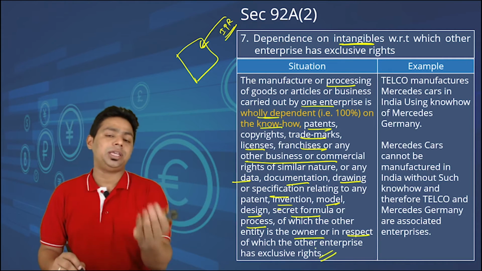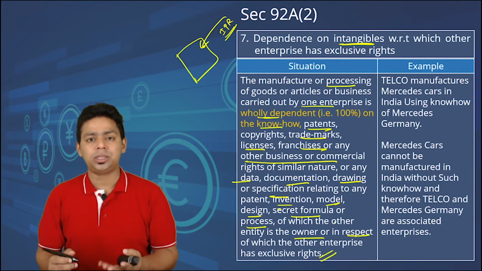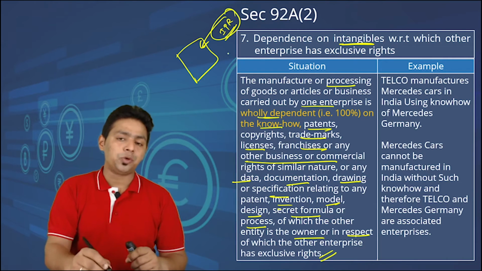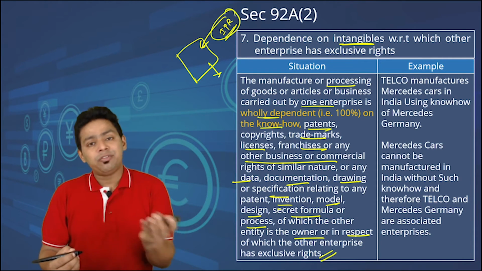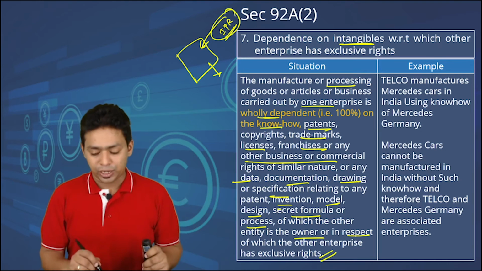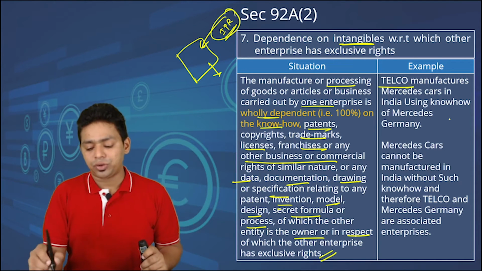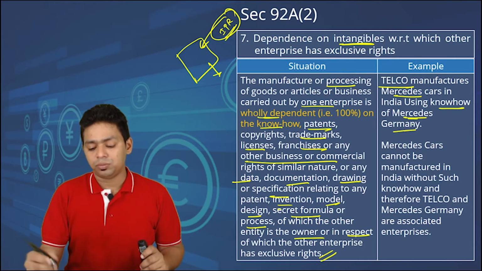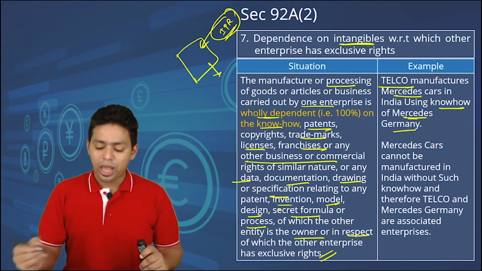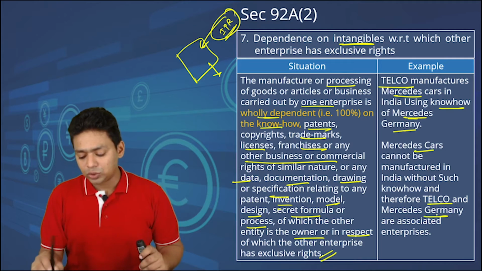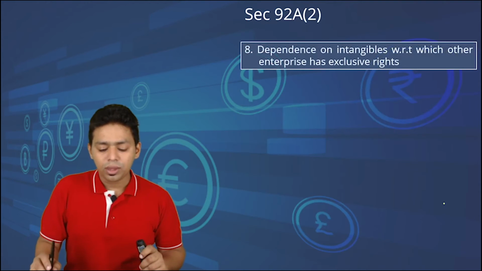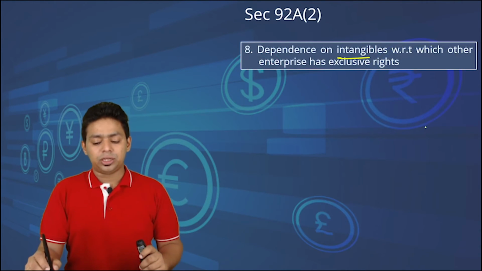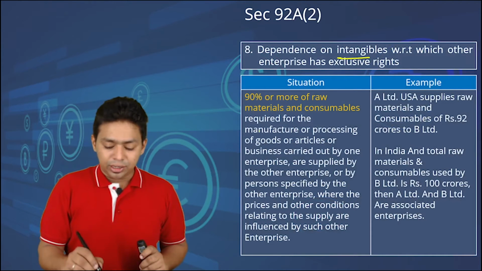So please understand, if somebody has exclusive right over my intangibles, and they stop supplying IPR to me, my business will be closed down. Definitely you are associate enterprises. So Telco manufactures Mercedes cars in India using the know-how of Mercedes Germany. So Mercedes in this Telco and Mercedes Germany are associate enterprises. Dependency on intangibles which other enterprises have exclusive right.